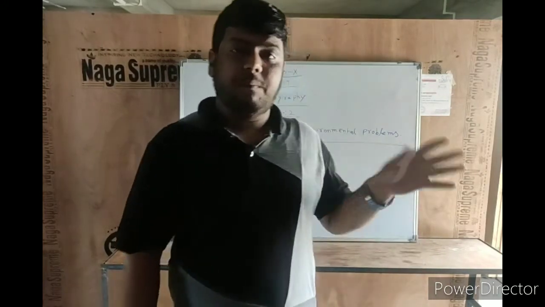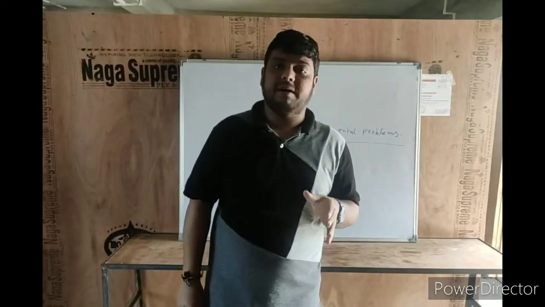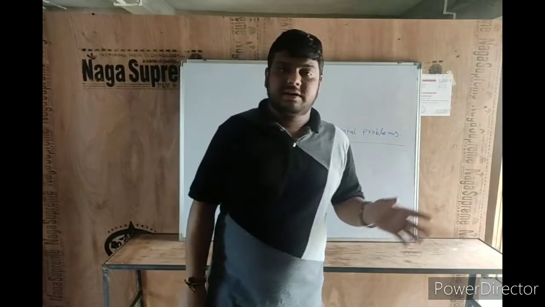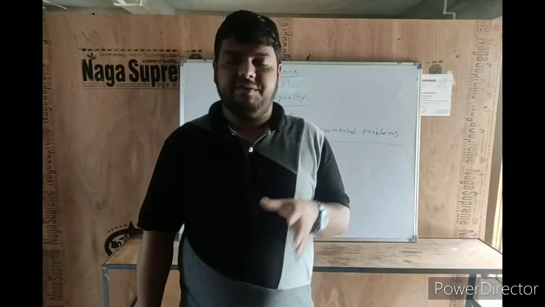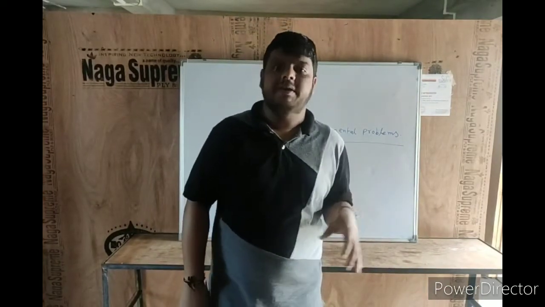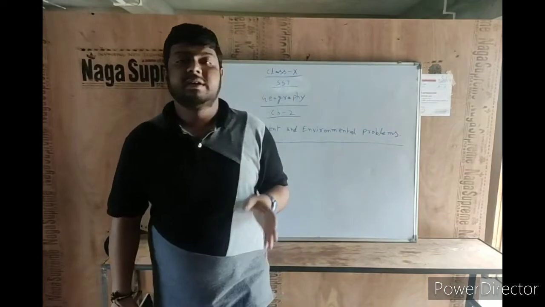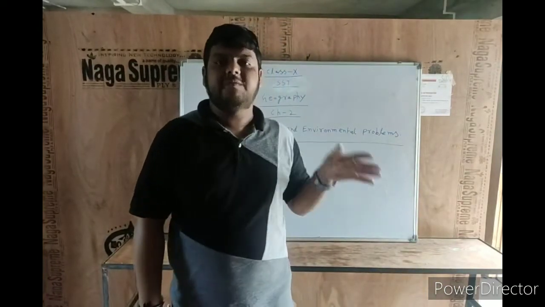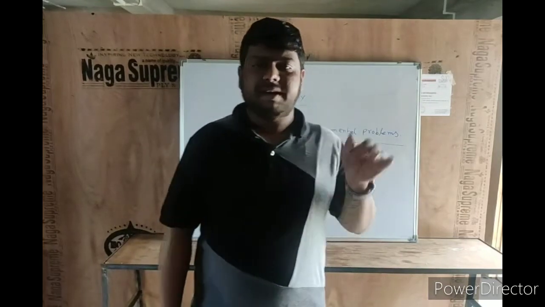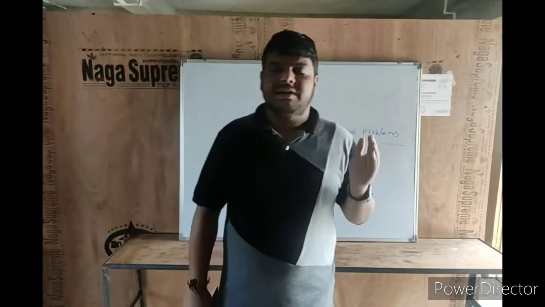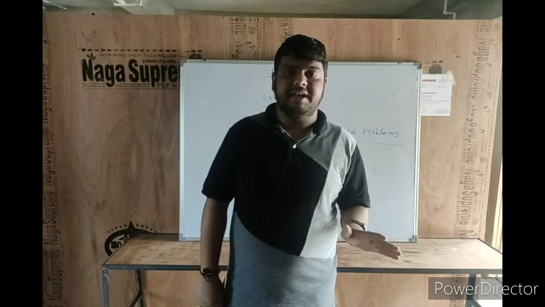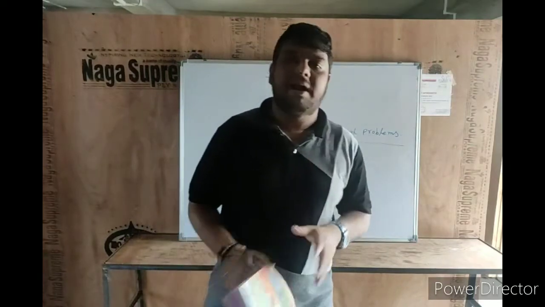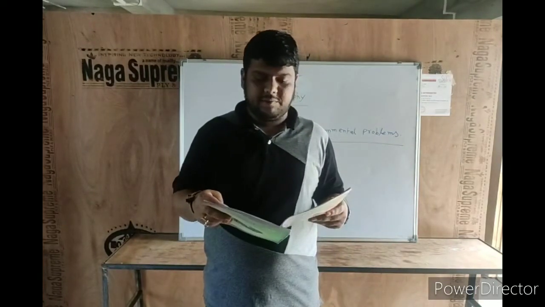Our environment is composed of biotic and non-biotic components. Side by side, various organisms are there. More than thousands of species are living in this world, and human beings, that is we, are also one of the species. Besides us, many types of things are living on this mother earth. So it is our duty to maintain and respect nature. If nature is properly maintained, then we can live in this world properly. Otherwise, we are unable to live in this world.